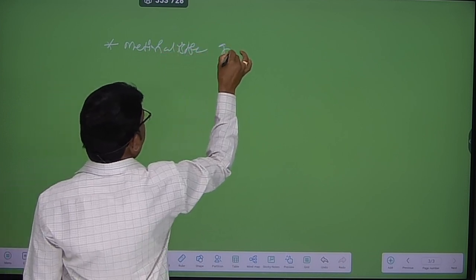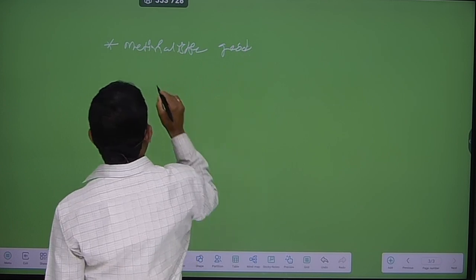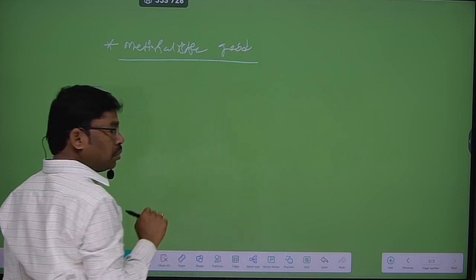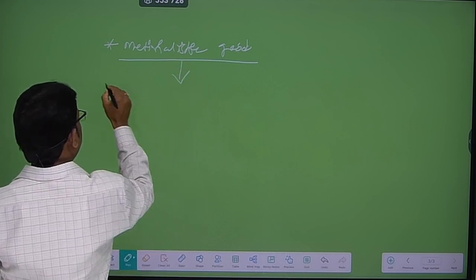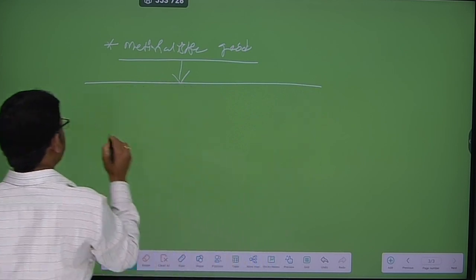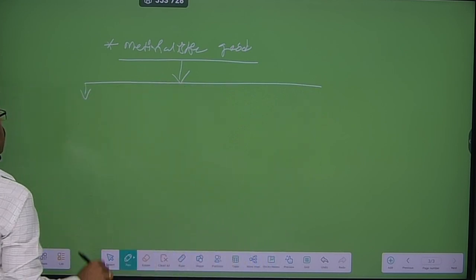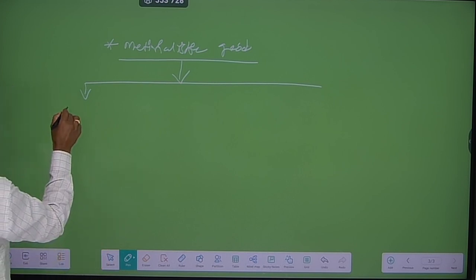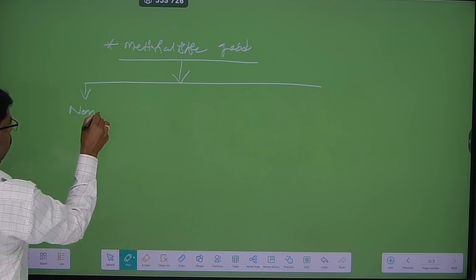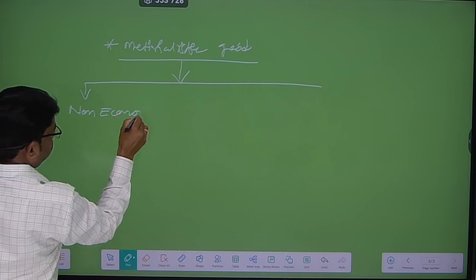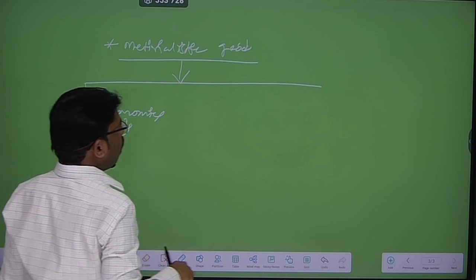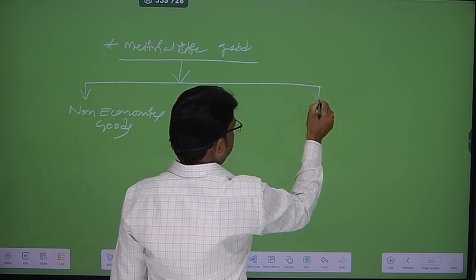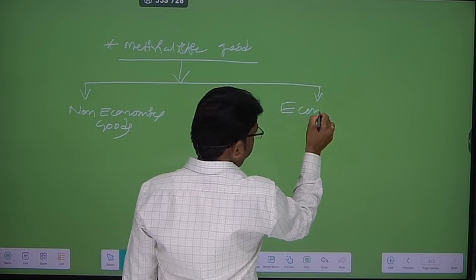The materialistic goods are divided into two types. The materialistic goods are classified into two types. They are non-economic goods and economic goods. First one, non-economic goods, and second one, economic goods.